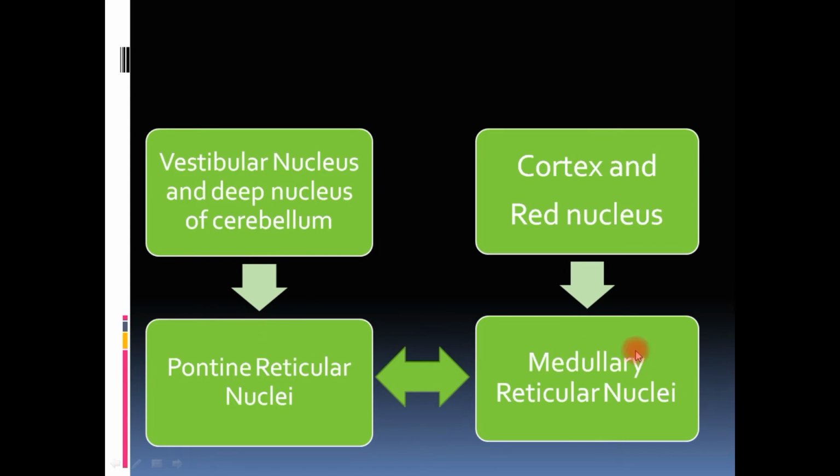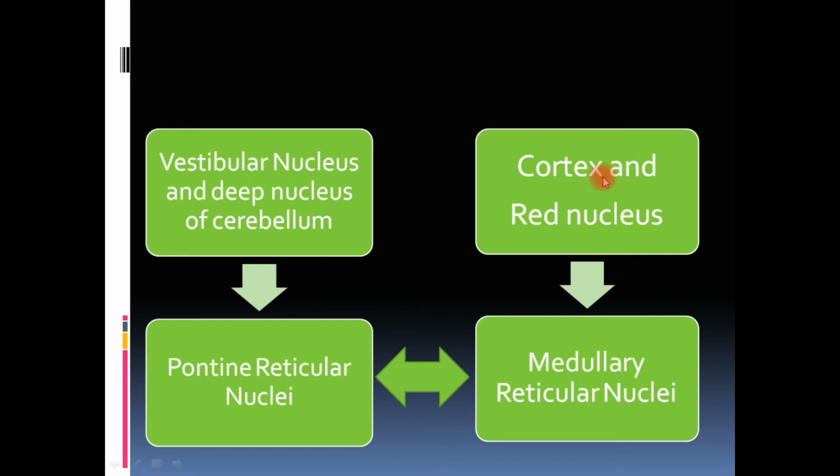On the other hand, the medullary reticular nuclei, which inhibits the action of pontine reticular nuclei, has its inherent activity or its excitability very less. It is not excited on its own. It is excited by the higher centers when needed. And what are those higher centers? Those are the motor cortex and the red nucleus. Through the cortico-reticular pathways, as we would have studied in the previous video, there are other pathways from the cortex coming to various areas in the brain stem, and the other parts.